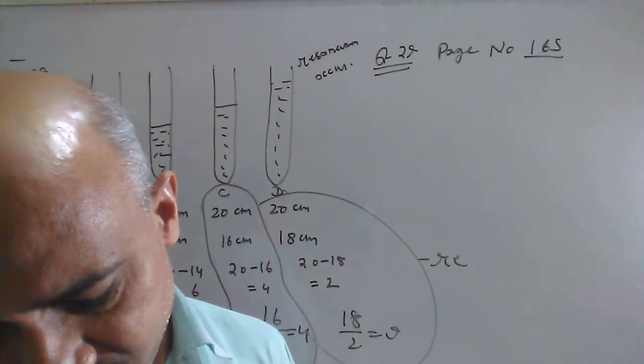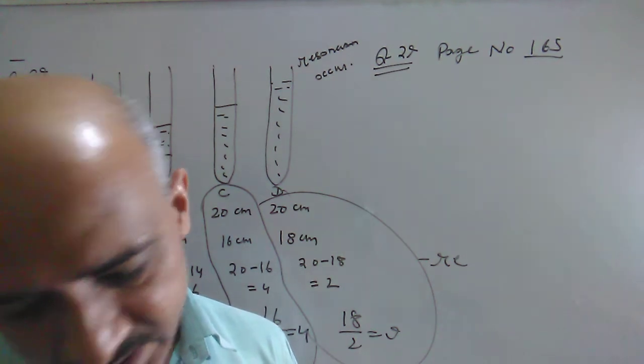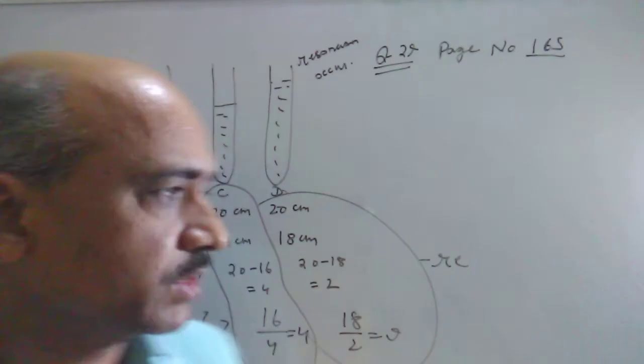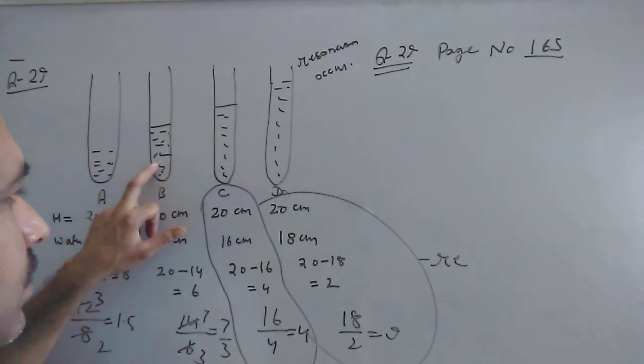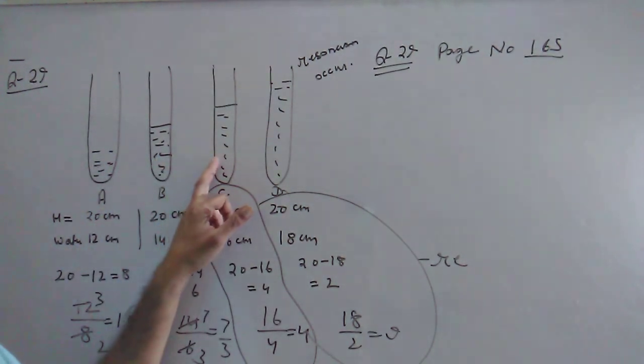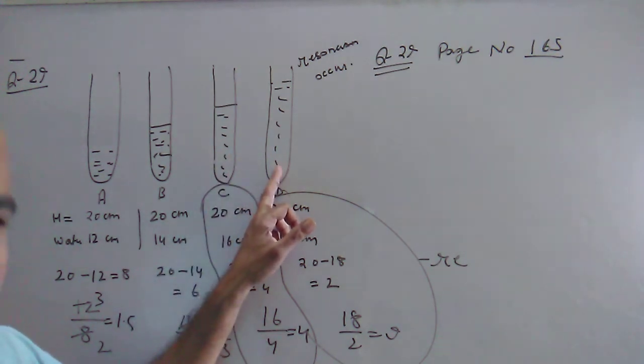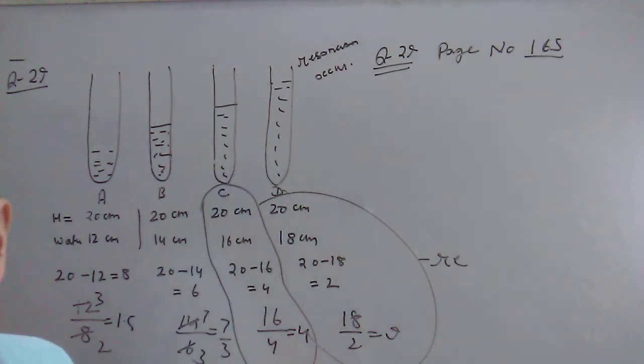Describe the observations with test tubes A, B and C. So what are your observations? In test tube A no resonance occurs. In test tube B no resonance occurs. In test tube C resonance occurs, and in test tube D resonance occurs. Then he is asking us to give the reasons for your observations in each case.